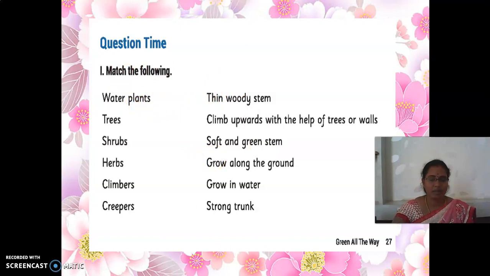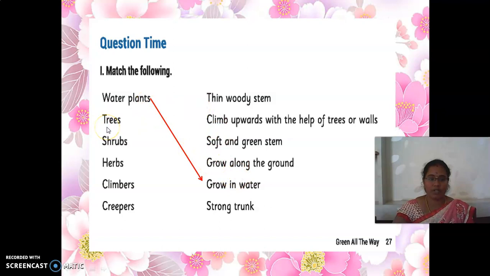Read it and tell me the answer. For water plants, what is the correct answer? Yes, water plants always grow in water. Yes, this is a very simple one. We all know very well. Water plants always grow in water.